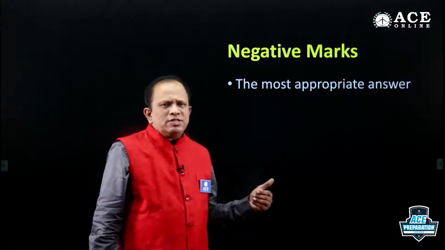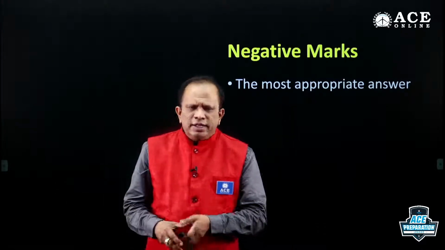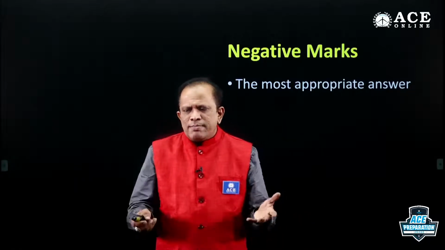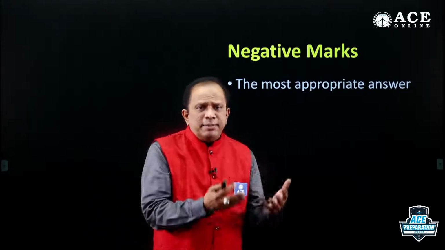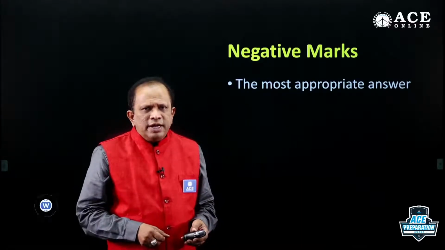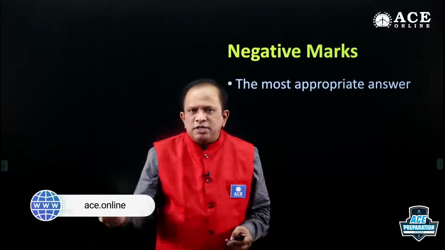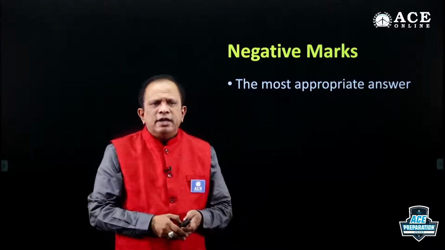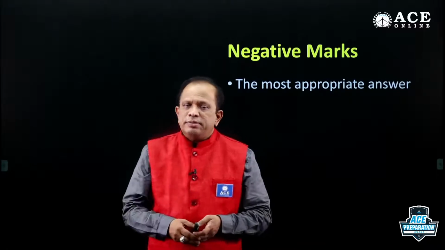Clear? So some questions are direct. For example, for a particular question, 50 is the answer. Then you can search where the 50 is, because nothing else can be the answer. No other number can be the answer. Clear? But you have to see other types of questions where they say which of the following is the nearest to point C. That means what is nearest to point C is not the question. Which of the given choices is the nearest one? That is important. So there can be subtle differences like that. If you overlook them or ignore them, then you are going to miss it.